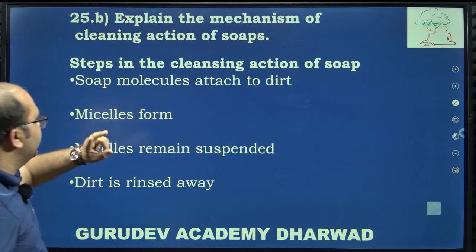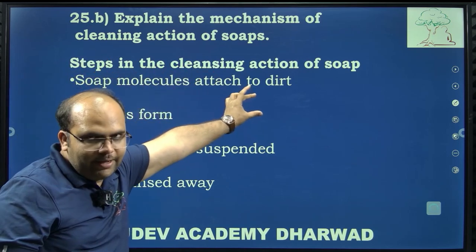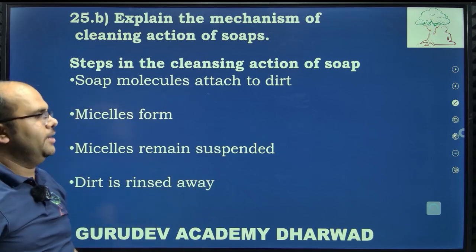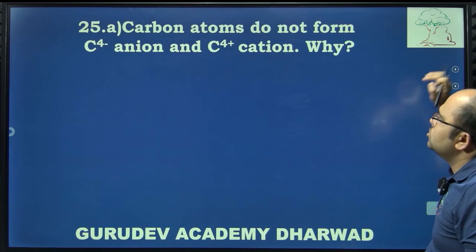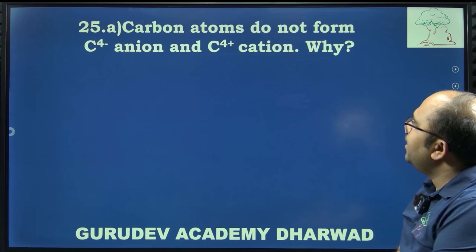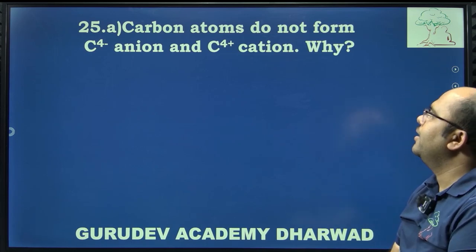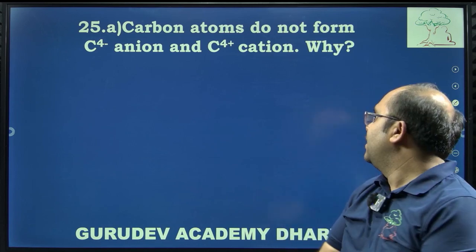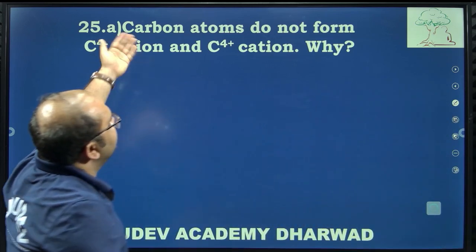These are the simple steps you have to write down for the cleaning action of soaps. 4 ಸ್ಟೆಪ್ ಇದೆ, 2 ಮಾರ್ಕ್ಸ್. ಸೊ ಪ್ರತಿಯೊಂದು ಸ್ಟೆಪ್ಪನ್ನು ಹೆಡ್ಡಿಂಗ್ ಬರೀಬೇಕು, ಒಂದು ಸೆಂಟೆನ್ಸ್ನಲ್ಲಿ ಎಕ್ಸ್ಪ್ಲೈನ್ ಮಾಡಬೇಕು. And the next question, carbon atoms do not form C4 minus anion and C4 plus cation. Why? ಇದು 25 ಕ್ವಶನ್ ಅಲ್ಲಿ ಆಪ್ಷನ್ ಇರುವಂಥದ್ದು.